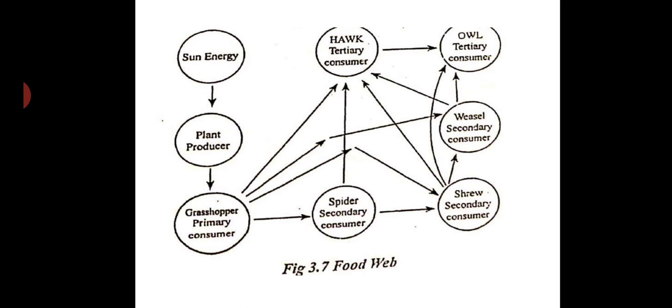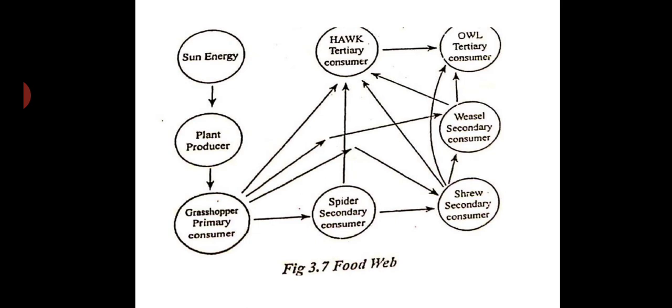Okay. And now we'll see, for example, here you can see on the left side top there is sun, energy is coming to the plants, which are the producers. And after the producer it comes to the grasshopper. The grasshopper depends on the plants, so the grasshopper is the primary consumer here. And in the earlier food chain, what we have seen, grasshopper is eaten by the frog.